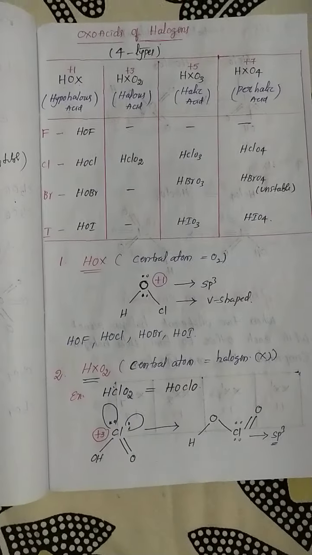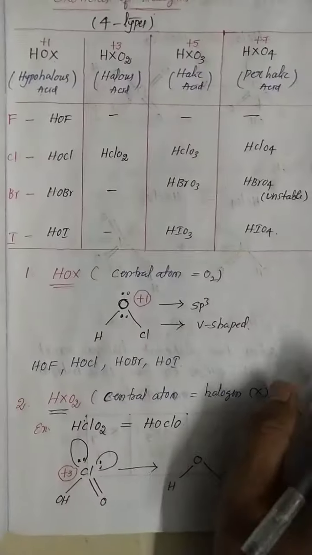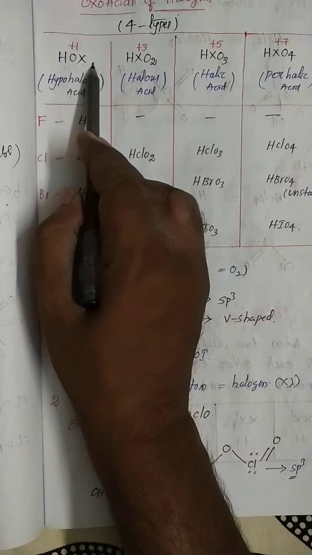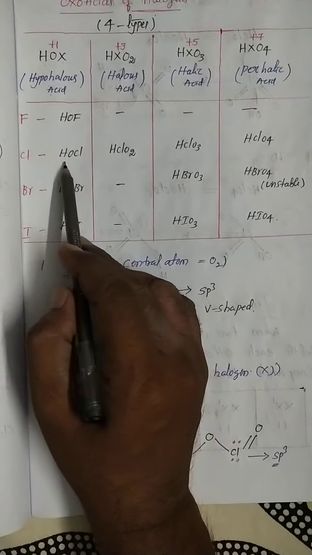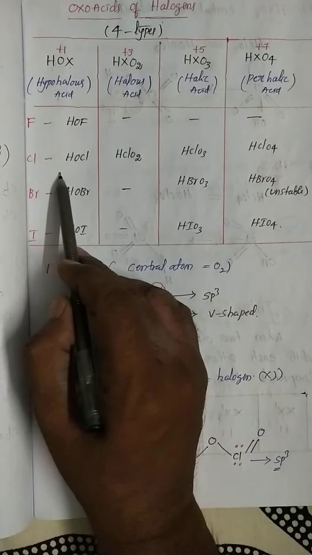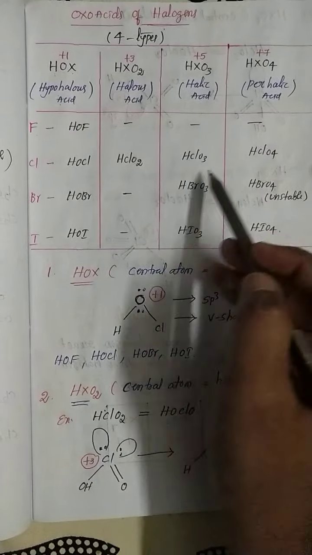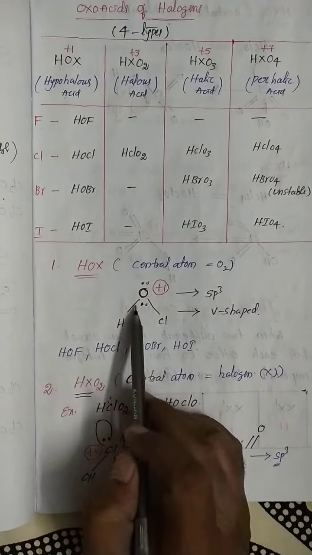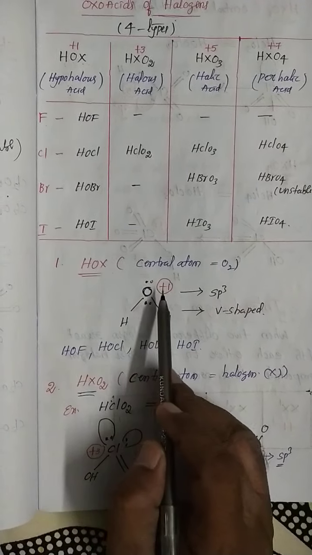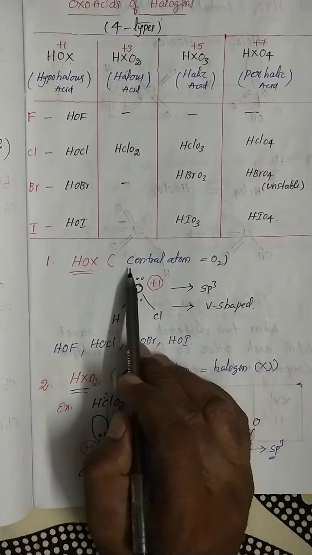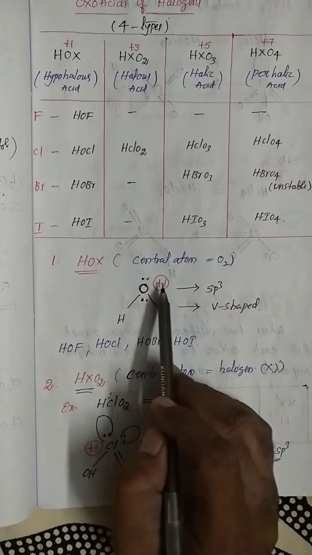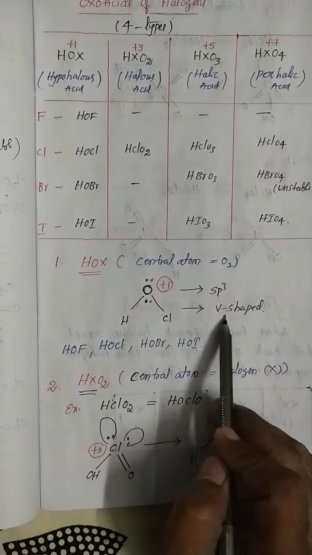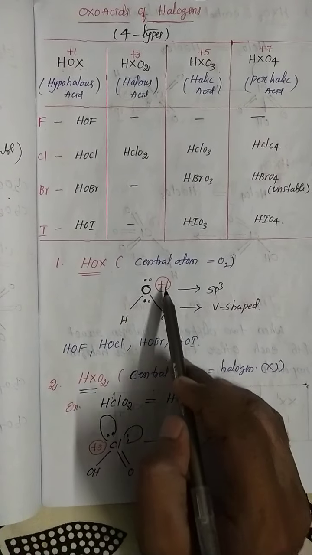Now see one by one the structures and hybridization of each category. First one, HOX. From HOX, I will take the chlorine example, because chlorine clearly exhibits all kinds of compounds. So in the HOX case, I will put chlorine, that is HOCl. In HOCl the central atom is oxygen, so sp3 hybridization, V shaped. The remaining compounds also have the same structure.